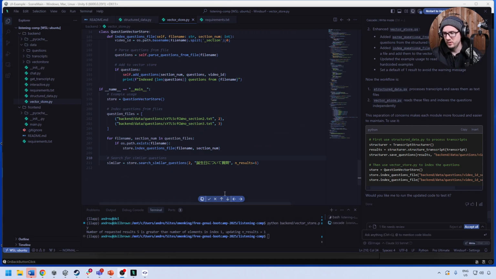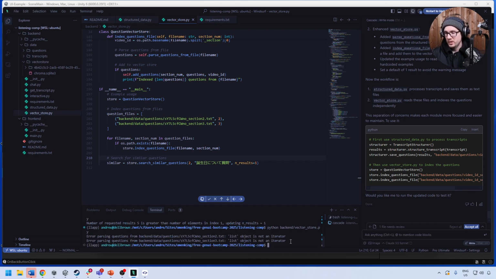But for now, what I'm going to do is I'm just going to accept this. I'm not sure where it's storing the data, by the way. Oh, it's over here. Okay. And I'm going to go ahead and try and run this. So we're going to go here to the back end, as the front end's totally fine. We don't have to change the structured data. But we'll run this. And so what I'm hoping is that it's going to iterate through.